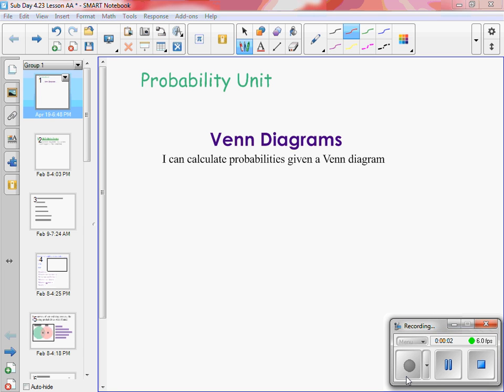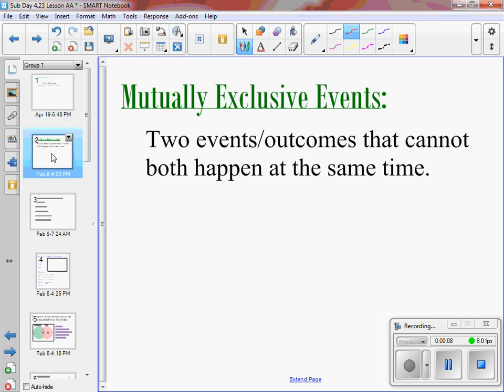Okay, today we are going to talk about Venn diagrams and mutually exclusive events. First thing is a definition of mutually exclusive events. What that means is that they are two events or outcomes that cannot happen at the same time. For example, it's either raining or it's not raining. Those two things are mutually exclusive events. They can't happen at the same time.